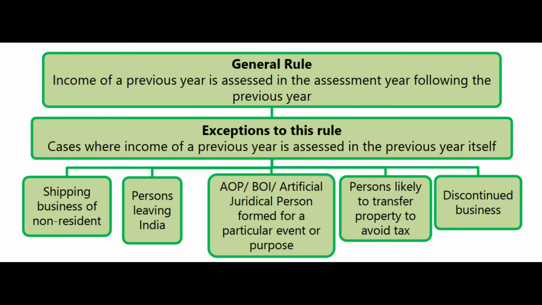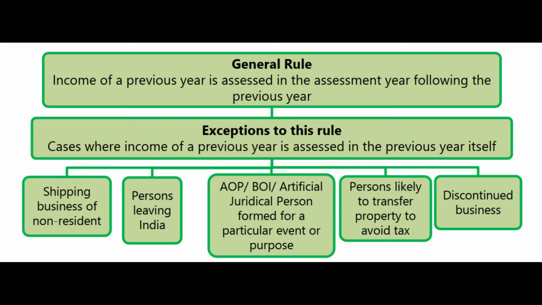Then naturally the question comes: what if income of the previous year is not taxed in the assessment year? Is it going to be taxed 10 years later? Not like that. Is it going to be taxed 2 years later? Not like that. It is going to be taxed immediately. In other words, the income of the previous year is assessed in the previous year itself.